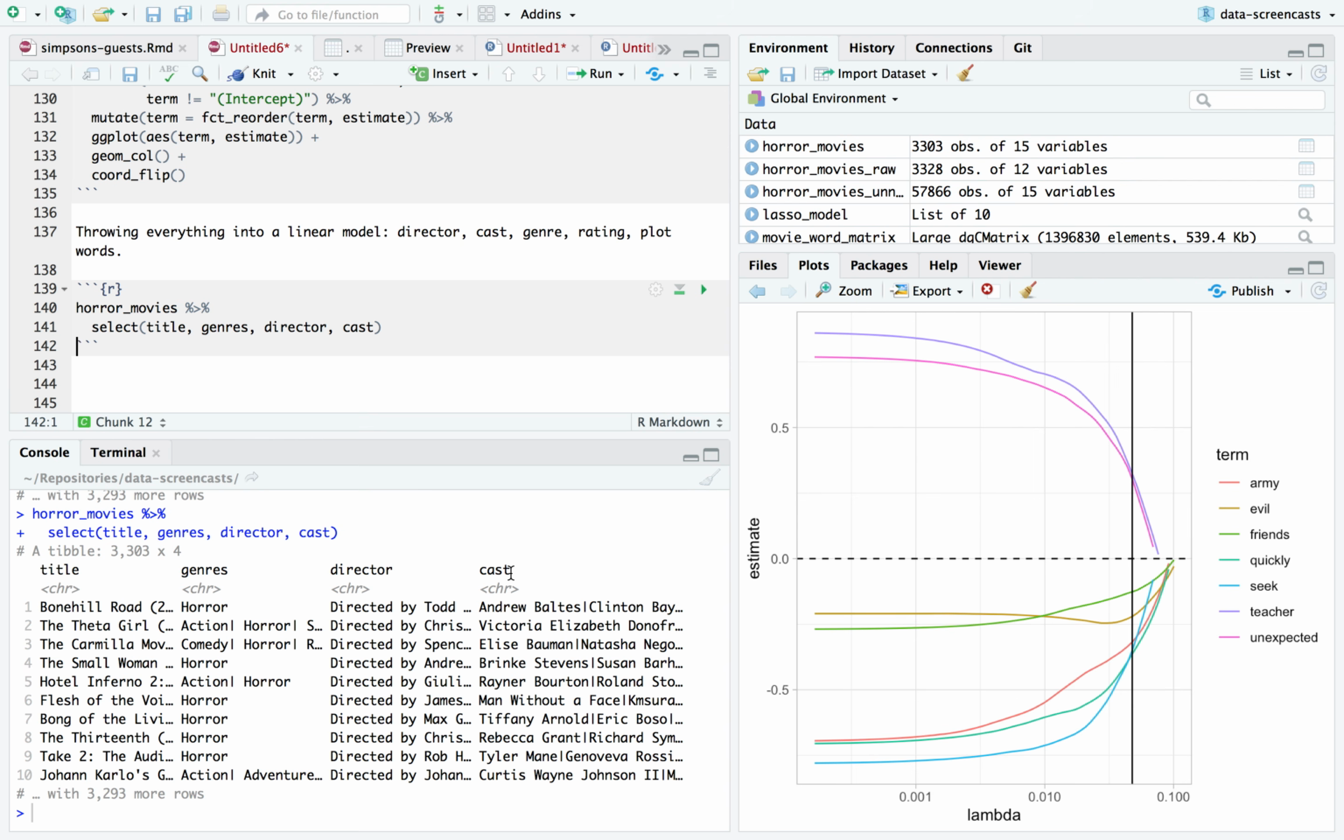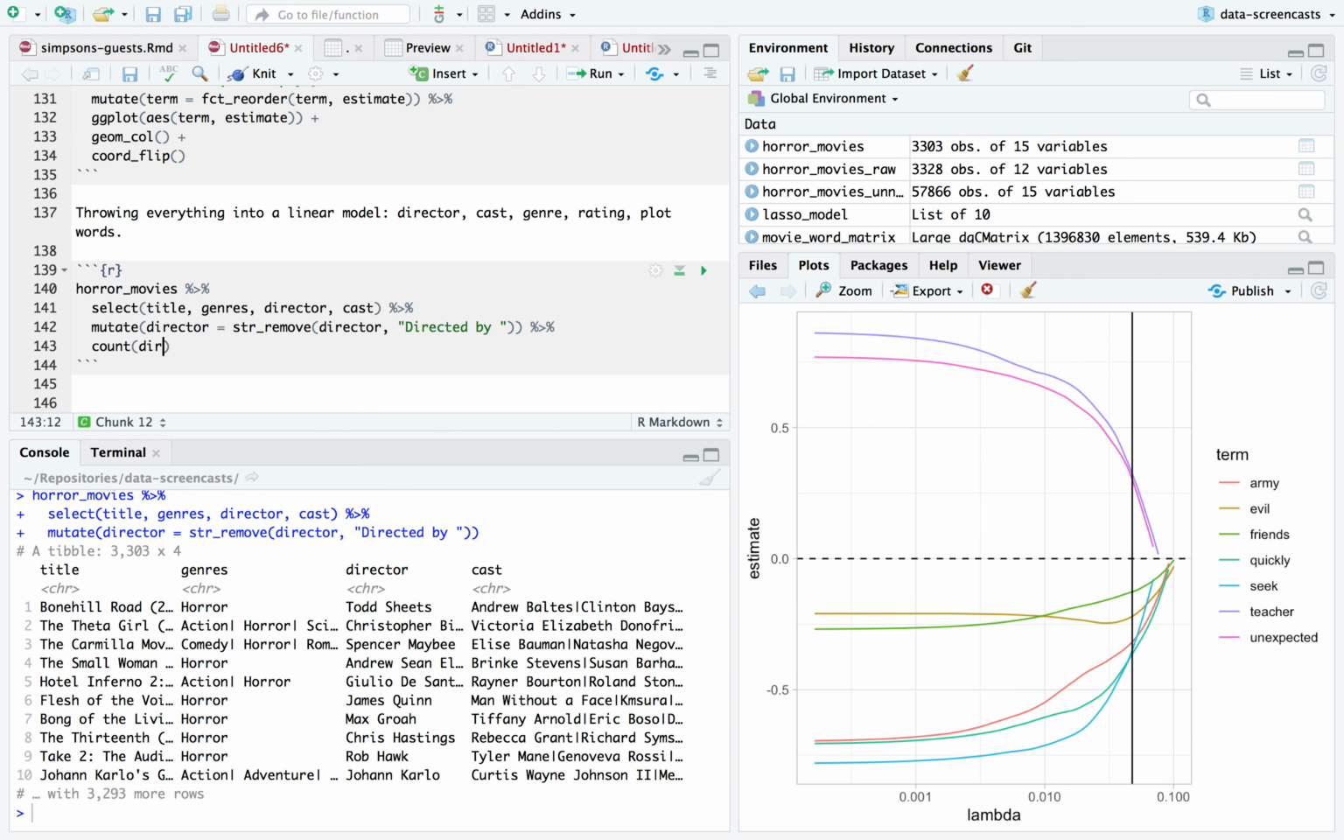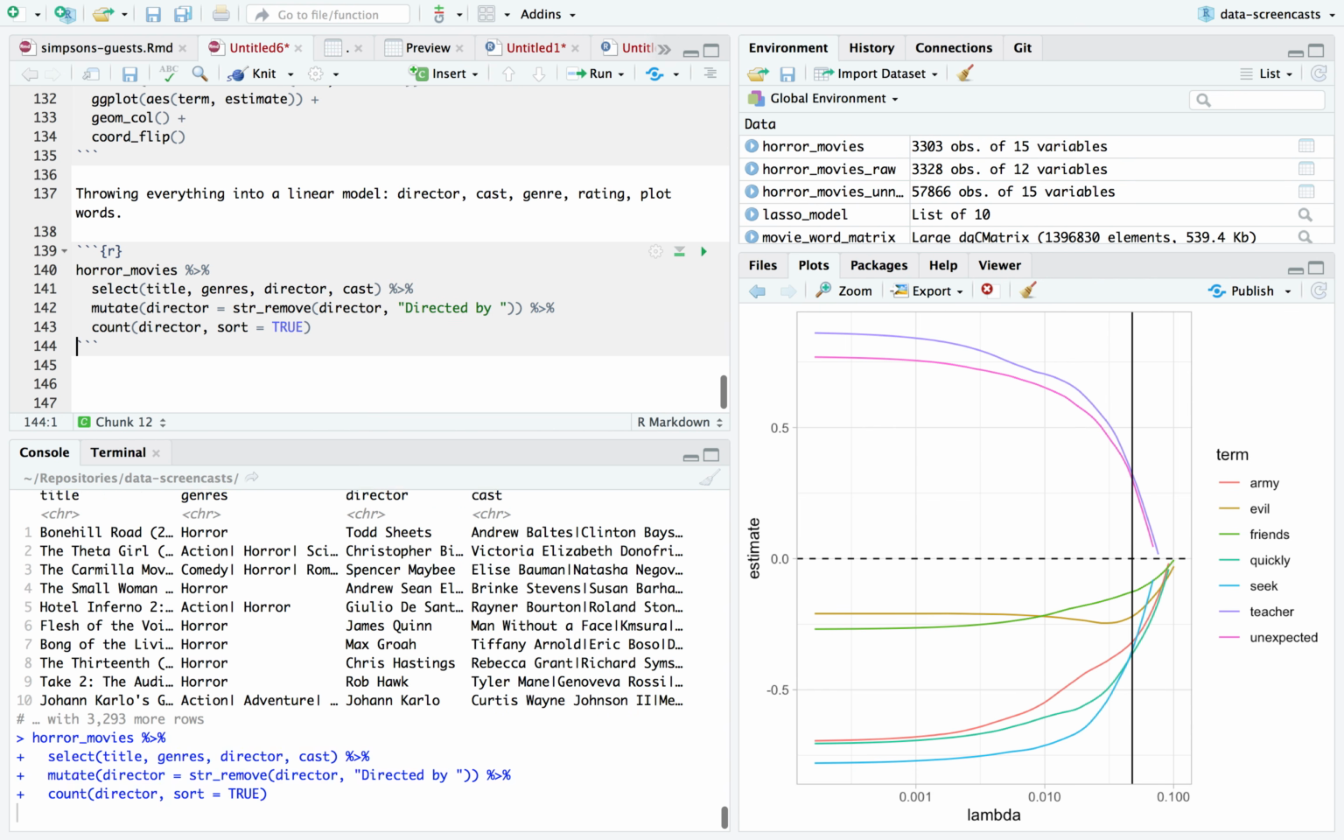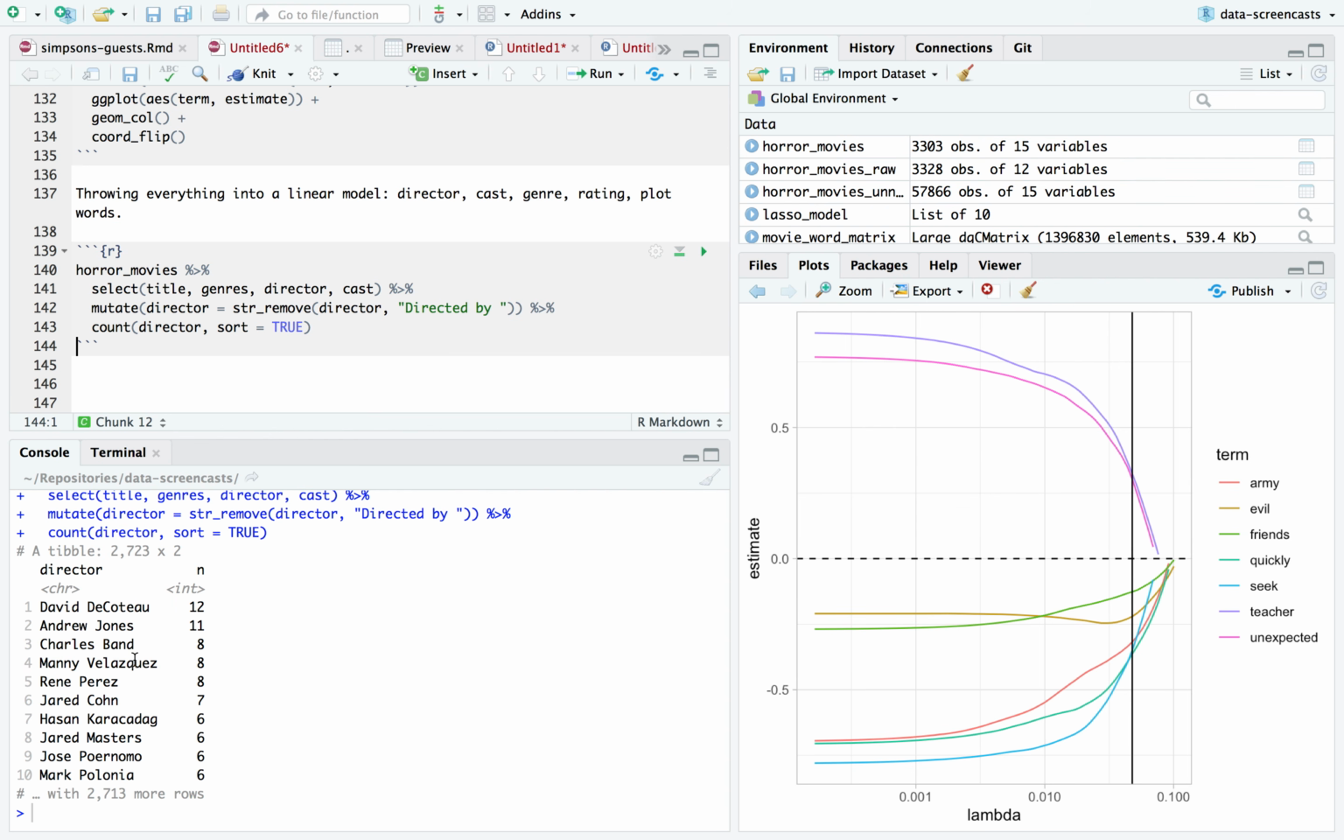All right. What I'm going to do is a couple of parsing steps first. First, I'm going to take my director and use string remove, removing "directed by" from director. Now, if I count director, sort equals true, who's directed the most horror movies? Oh man, none of these people have directed very many at all.